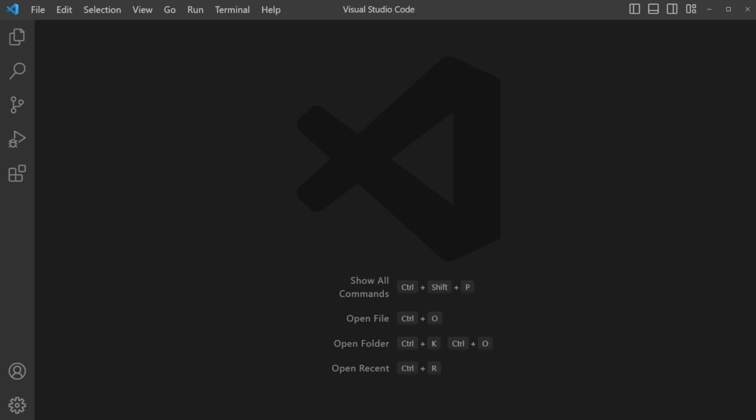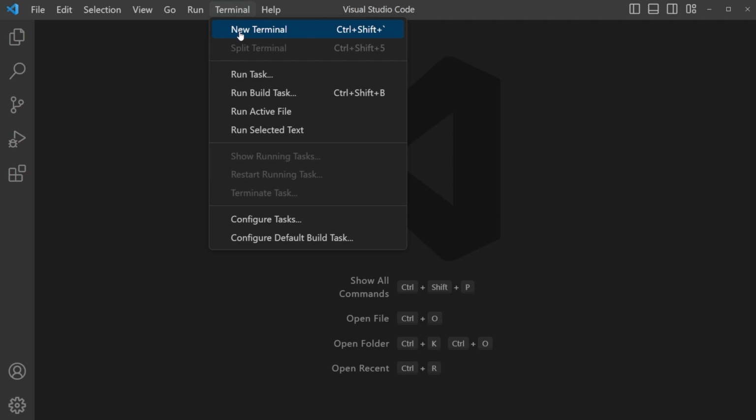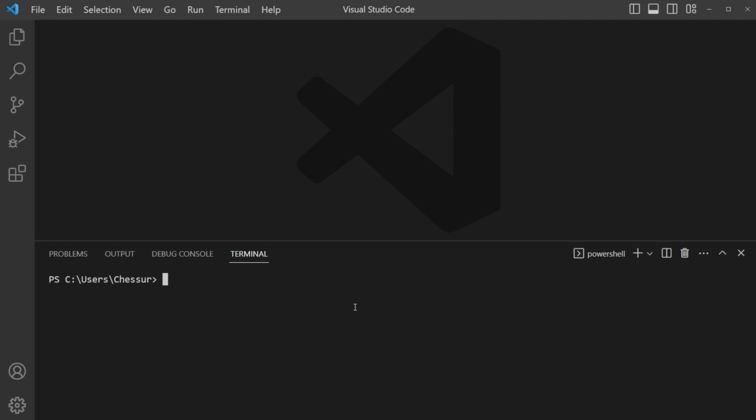Okay, let's create our first project in Rust. Now you can do this in one of two ways. You can use a terminal or command line, or you can actually use Visual Studio Code. If you're running Visual Studio Code, you can just go to terminal and do new terminal. And what we're going to do here is run what is called cargo. So we can type in cargo new, and then we can give this a name. We could just say my Rust project. And then we can hit enter.